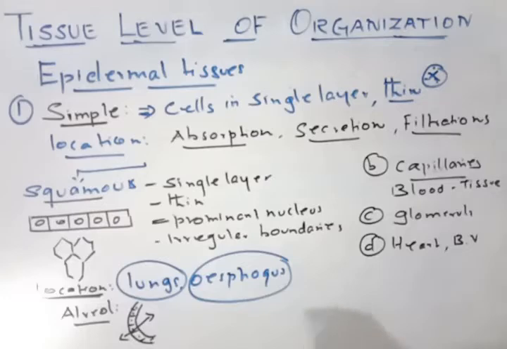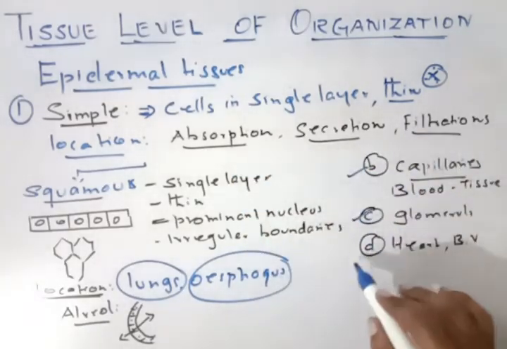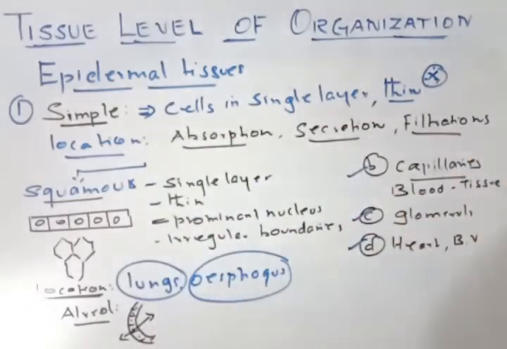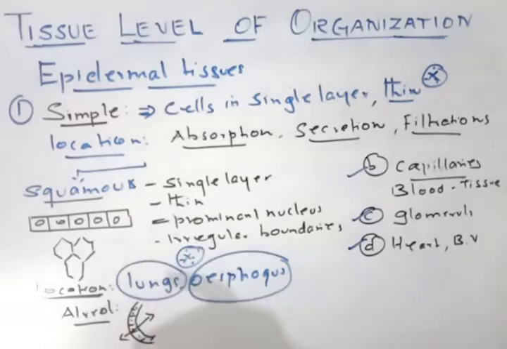Now the function, as I told you already, is diffusion, that means absorption as well as filtration. So this is all very important. In organs like alveoli, exchange of gas takes place, taking in oxygen and giving it up. In capillaries, some absorption, filtration and secretions take place. So lungs and esophagus are what you mainly have to focus on for 1 mark questions. So this is important. Clear?